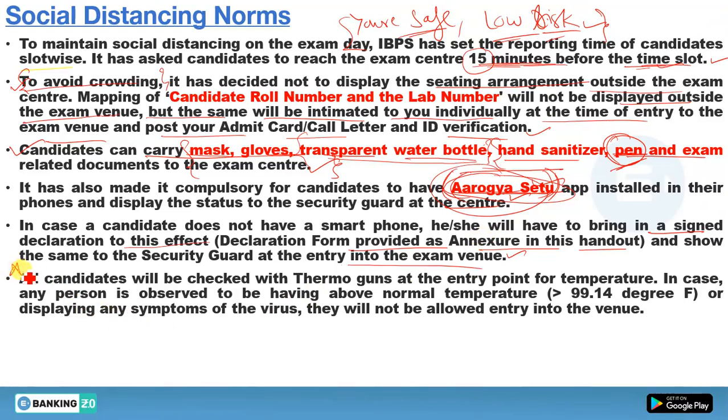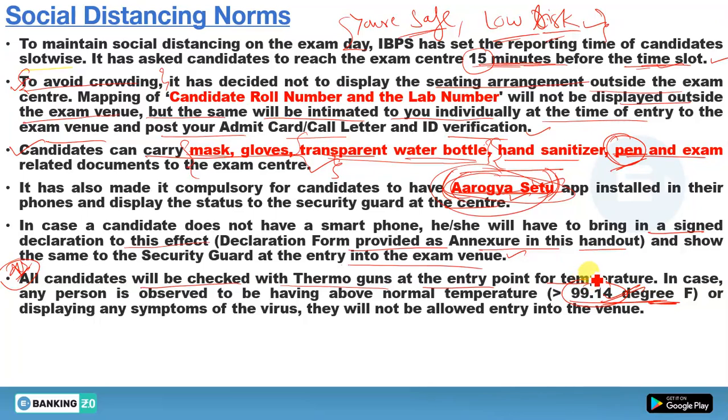And the next and last important point: all candidates will be checked with thermoguns at the entry point for temperature. So at the entry gate your temperature will be checked. In case any person is observed to have above normal temperature, that is above 99.14 degrees, you won't be allowed to take the examination.